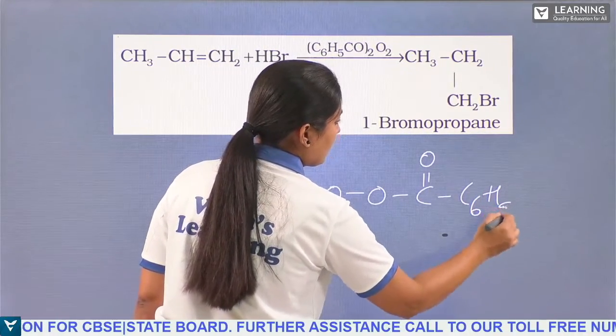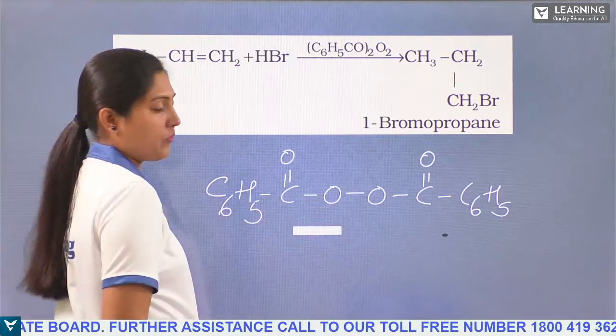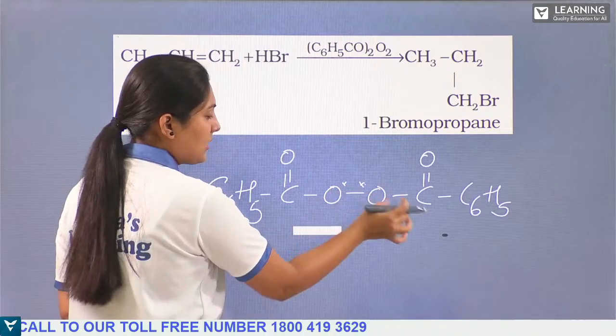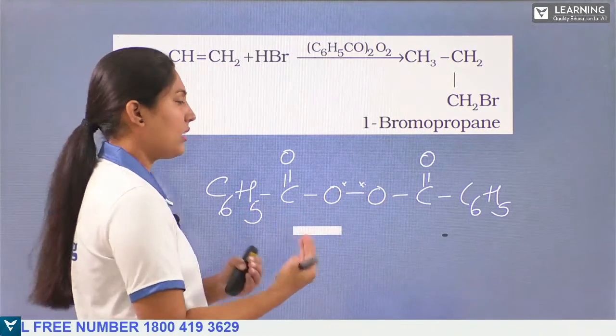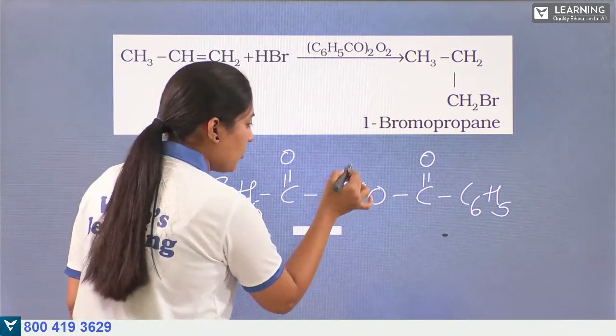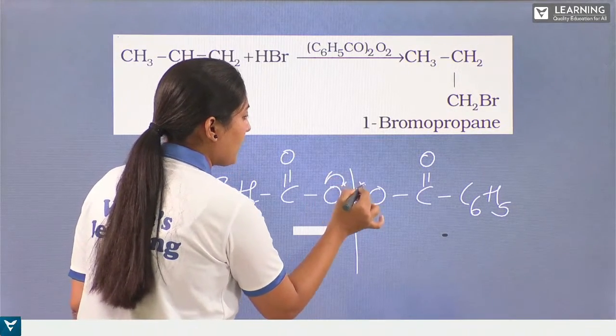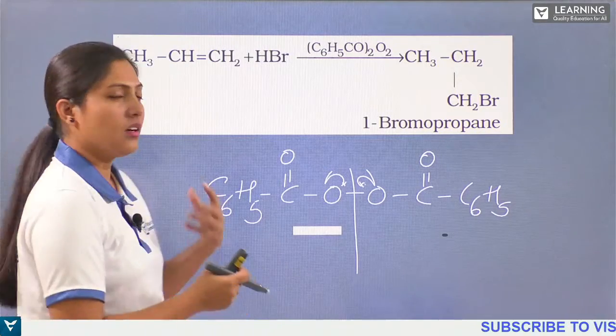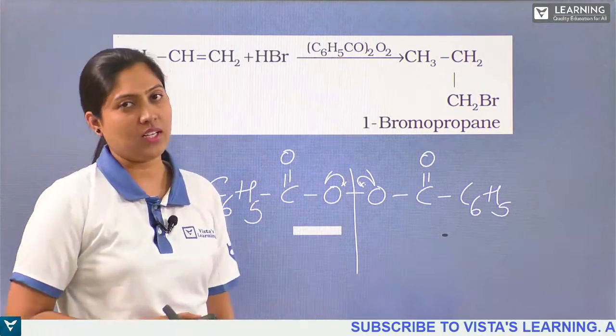C6H5. Okay, so what happens? This is a peroxide. Here, one electron will be here, one electron will be here. Each oxygen atom will be sharing its one electron, and while homolytic cleavage takes place, they take back their electron. Okay, enough, we are being here. I'll take my electron, you take your electron and go.